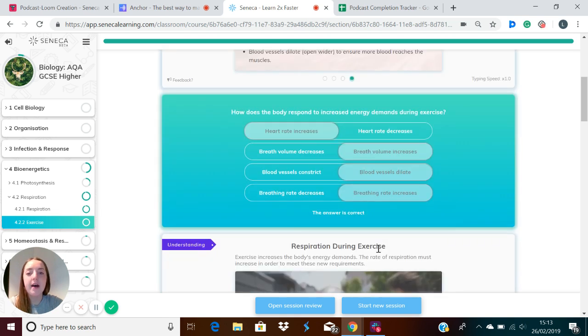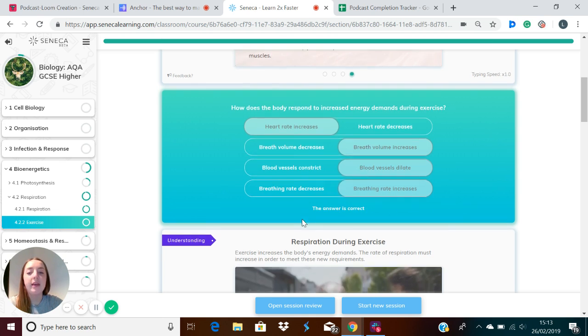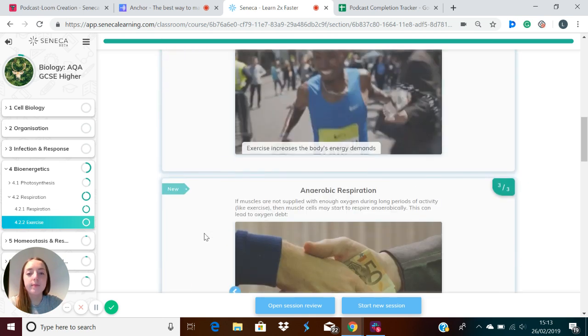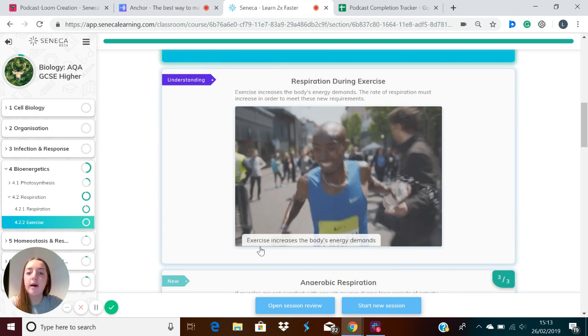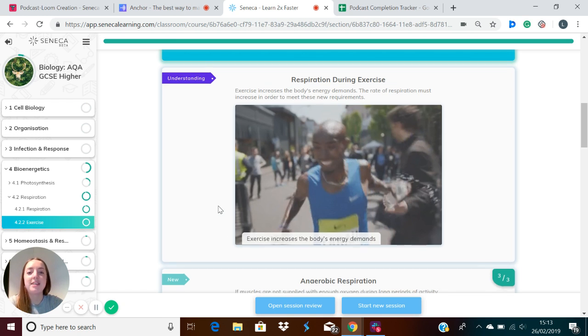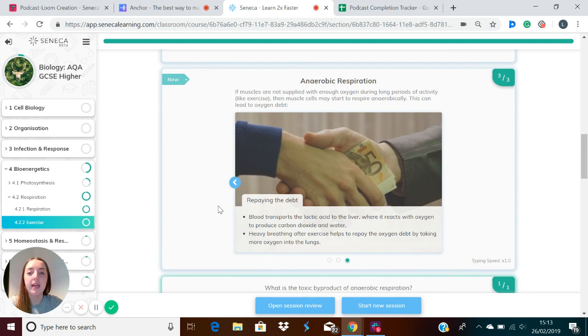So let's recap that. How will our body respond to increased energy demands during exercise? Our heart rate will increase, our breath volume will increase, our blood vessels will dilate, so they'll get wider, and our breathing rate will also increase. So for example, think about running a marathon race. During this, your body is under a lot of pressure and needs a lot of energy. So we can use all of those mechanisms which we discussed before to increase the rate of respiration to produce more energy, so you can keep running.